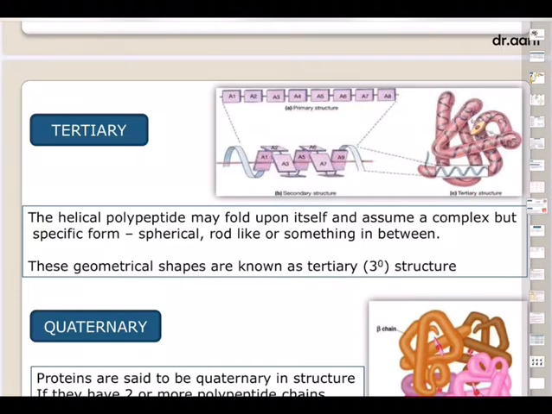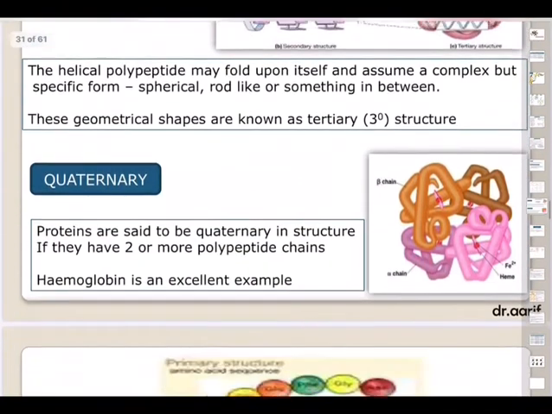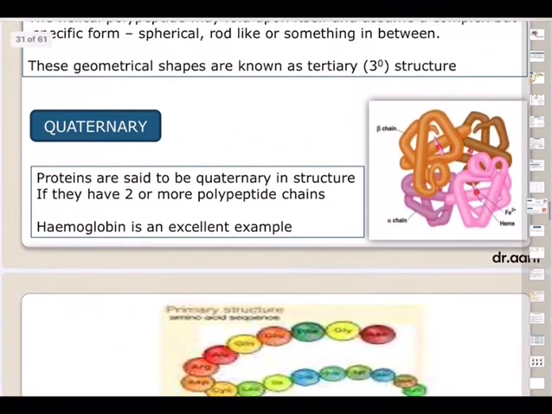There is a heavy structure called heme also in this. So you can see the secondary structure of the protein getting a lot of foldings, forming various bonds, and finally you get a structure, the tertiary structure. And quaternary, proteins are said to be quaternary in structure if they have two or more polypeptide chains.